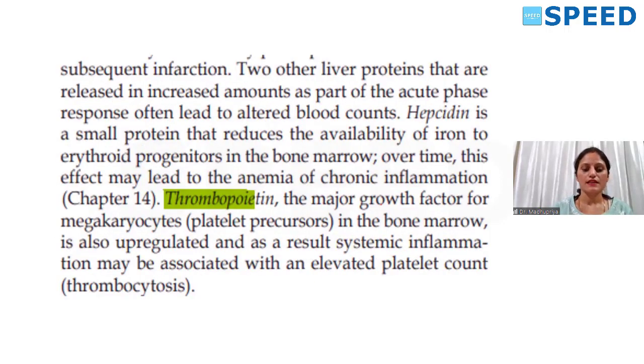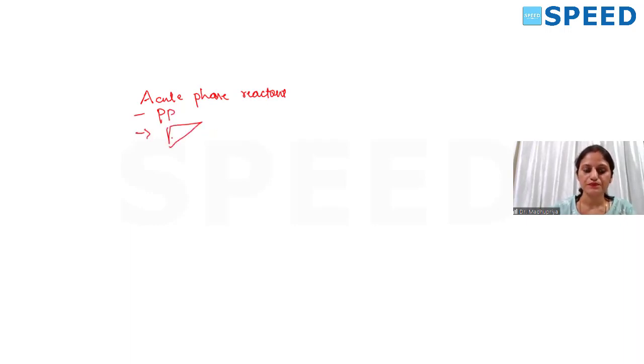Then the fourth one is, you all know something in the inflammation chapter. There is something called acute phase proteins, isn't it? Acute phase reactant proteins. These are nothing but plasma proteins. And where are they synthesized? They are synthesized from the liver.